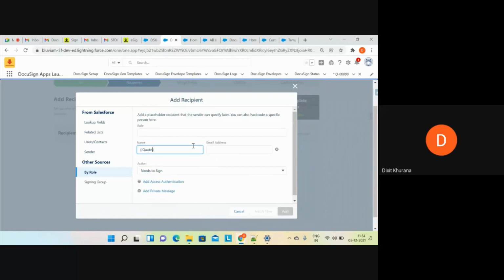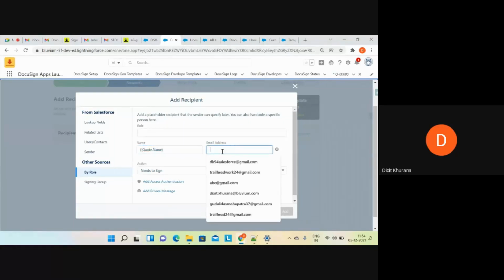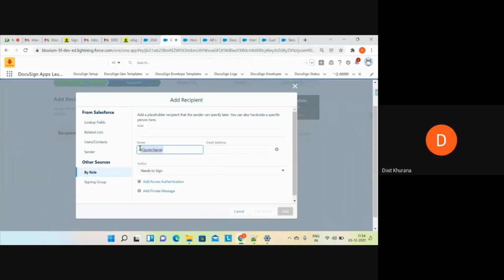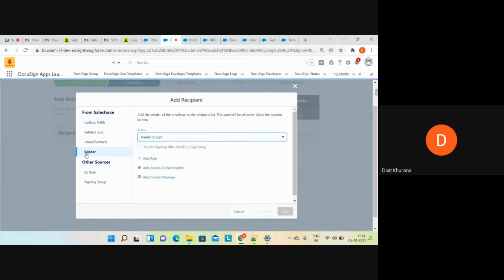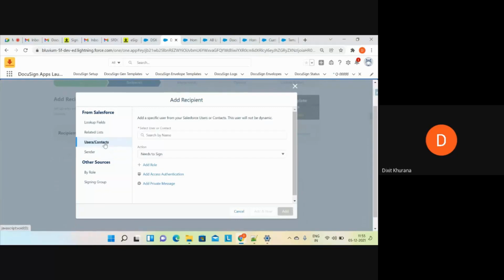Okay. Code dot, let's suppose I have a name field. You can select in this way as well. You can select the email address from any field as well. Sender, basically it is the sender. If you want the sender to receive the document, you can select this option as well. User contacts is the same thing. If you want to select any contact or any user from the Salesforce records, you can search here.